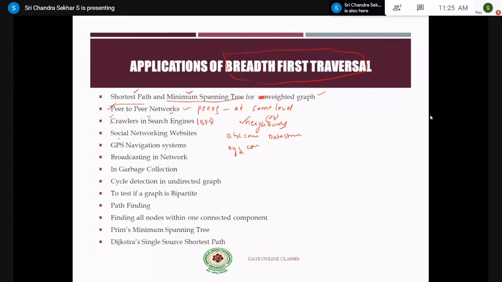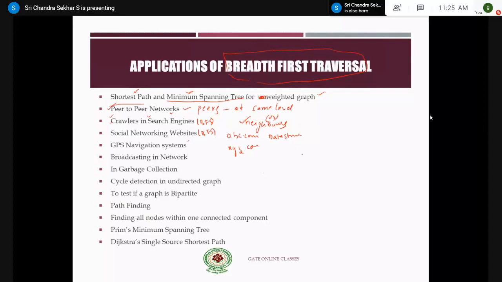Similarly, social networking websites, which we have discussed just now, all make use of BFS to find the neighbors or to find the friends of friends, which is nothing but the friend suggestion concept, right? Similarly, GPS navigation systems make use of BFS.